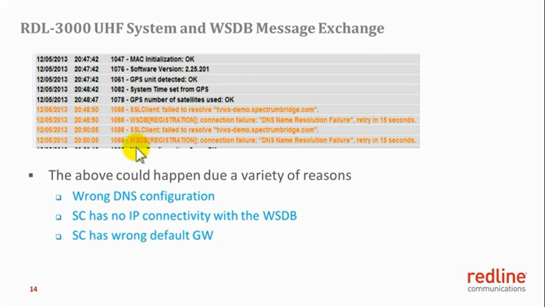The sector controller is shown here. So the sector controller has no IP connectivity with the white space database, or probably the sector controller has got the wrong IP address. The sector controller is not able to send the messages to the internet out of its own network. It is therefore important to make sure that the DNS parameters and other connectivity parameters in the sector controller and subscriber are configured properly.